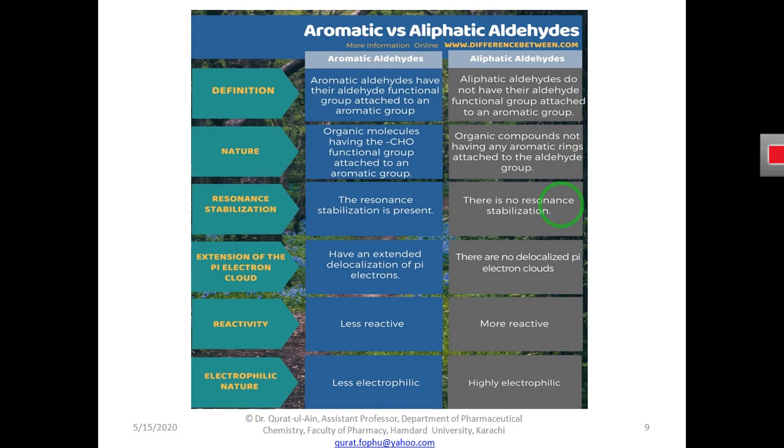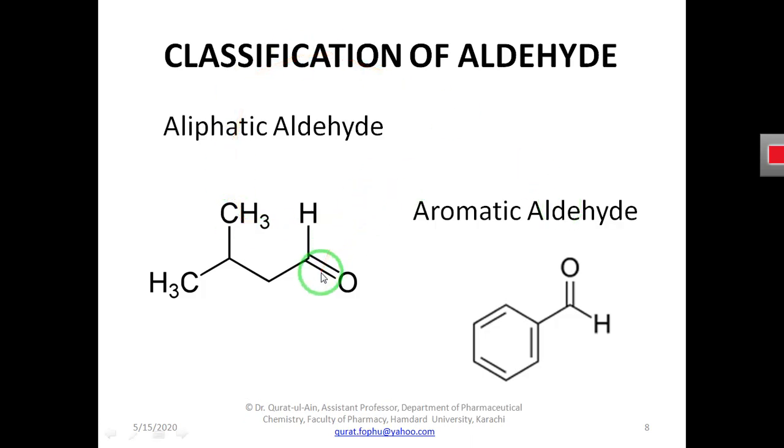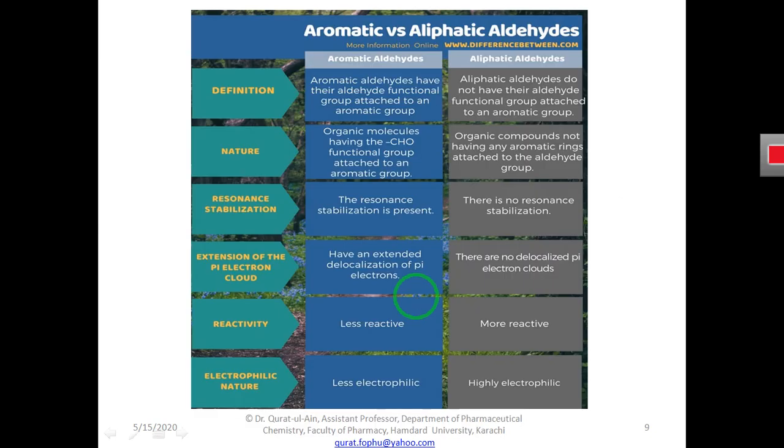You just have to keep this structure in your mind: aliphatic aldehydes have an open chain, and aromatic aldehydes have a cyclic or aromatic group attached to the aldehydic functional group. So now start from here.